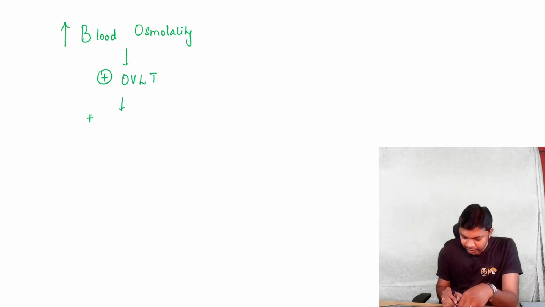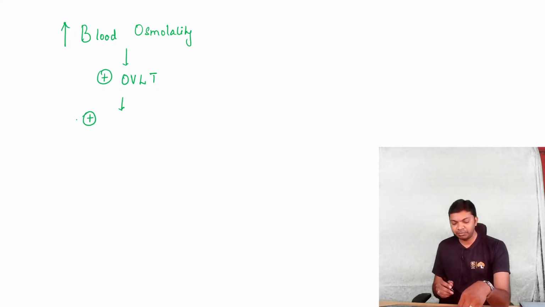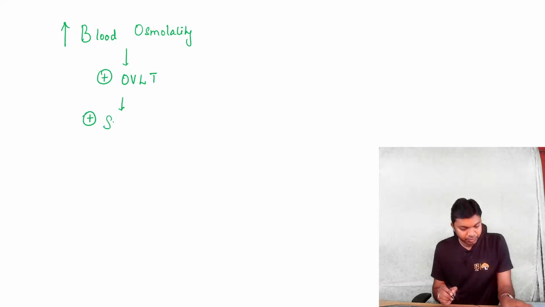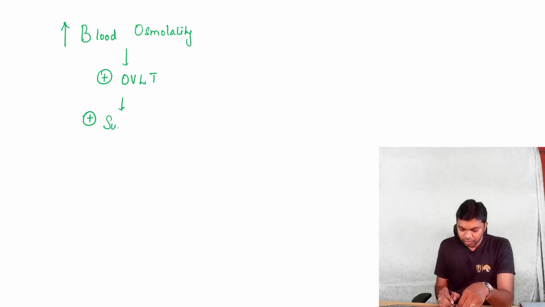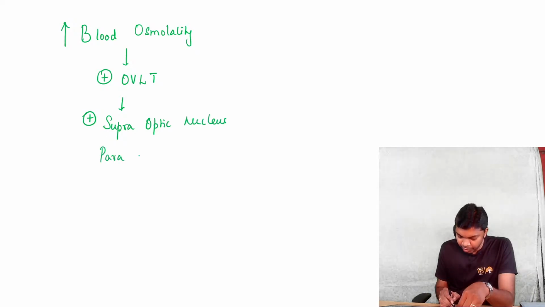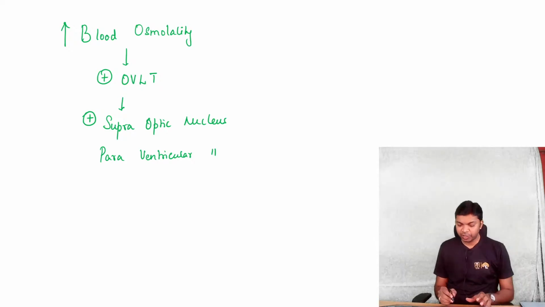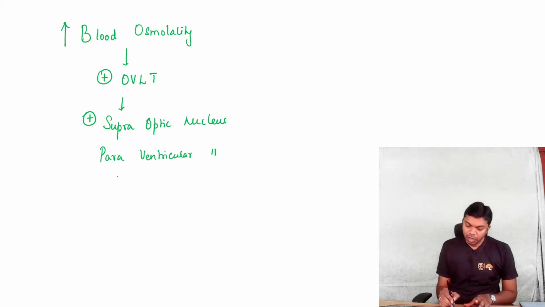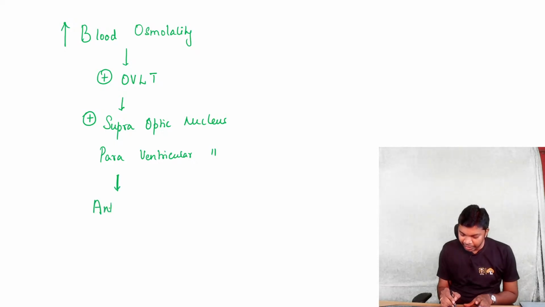This again stimulates a region called the supraoptic nucleus as well as the paraventricular nucleus of the hypothalamus. Now this ultimately leads to release of a hormone called antidiuretic hormone.